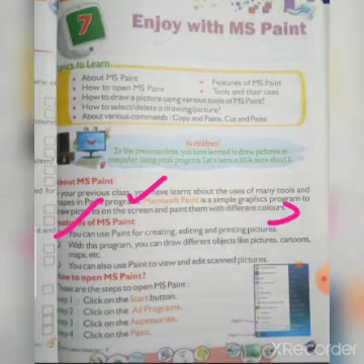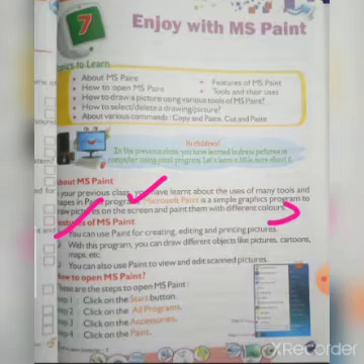Next, how to open MS Paint. To use MS Paint we have to open this application, isn't it? First of all, click on the start button. For any application software you have to open, first go to the start button, then click on all programs, then accessories and then Paint. When you click on start, a menu appears, and from this you can select all programs, and after that accessories and then Paint. Remember these four points. Understand up to this point.